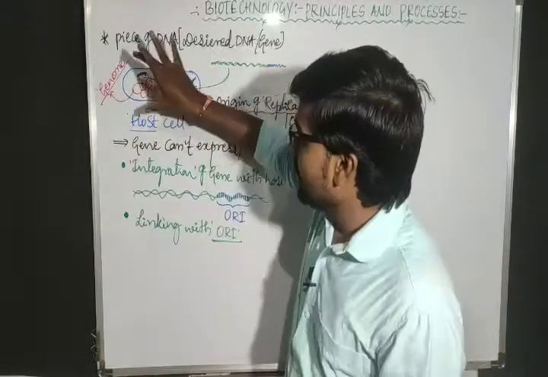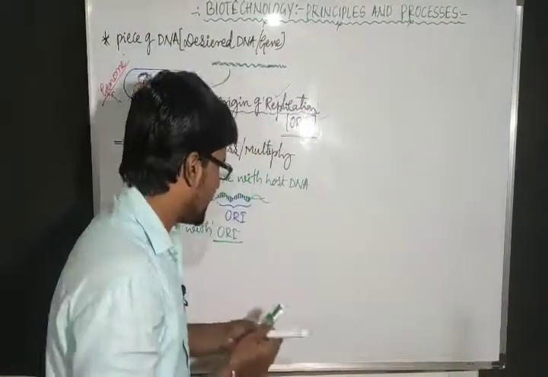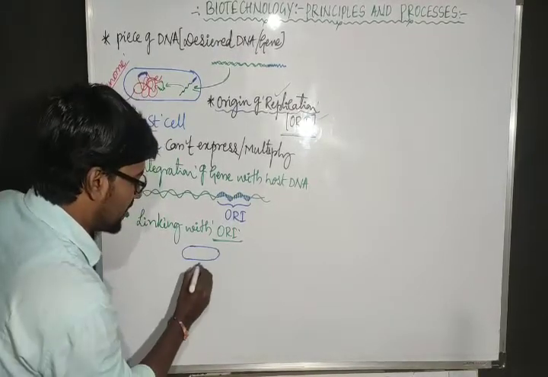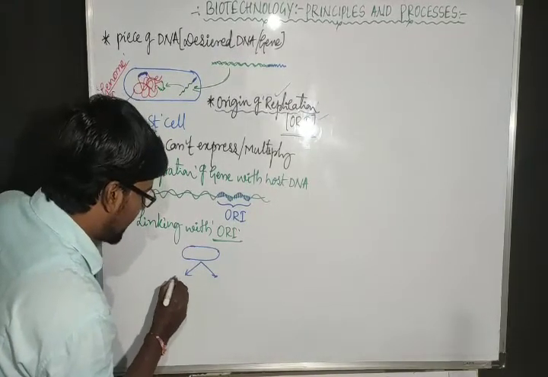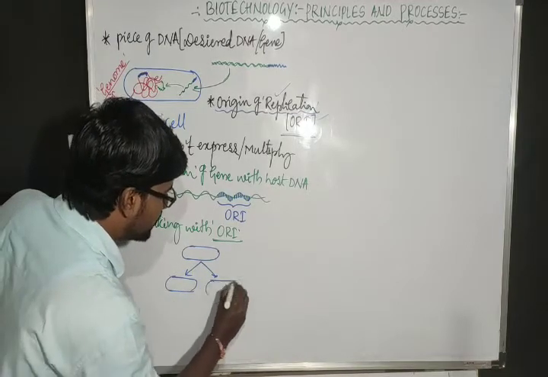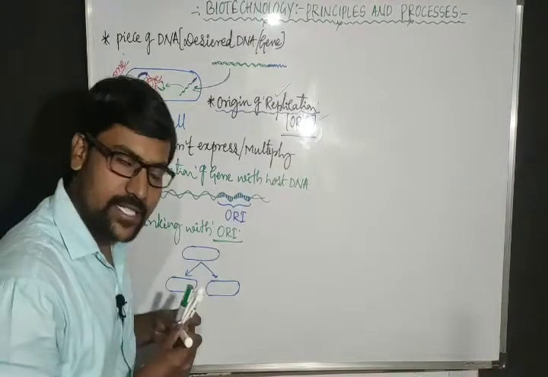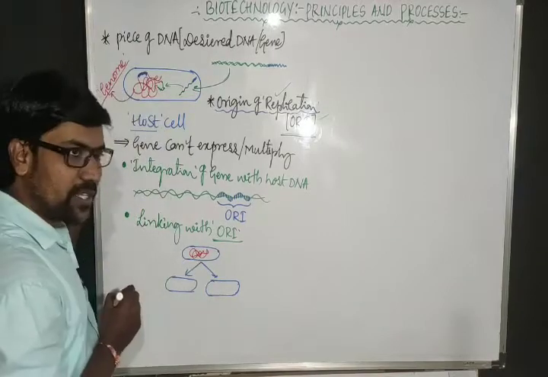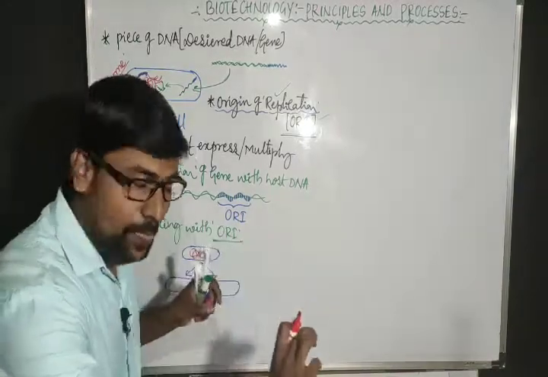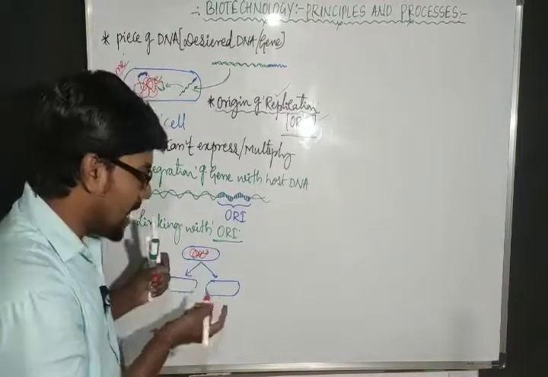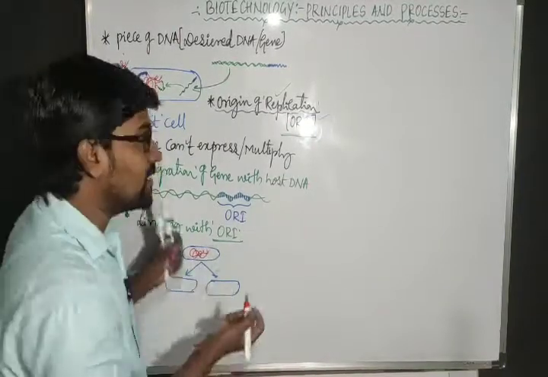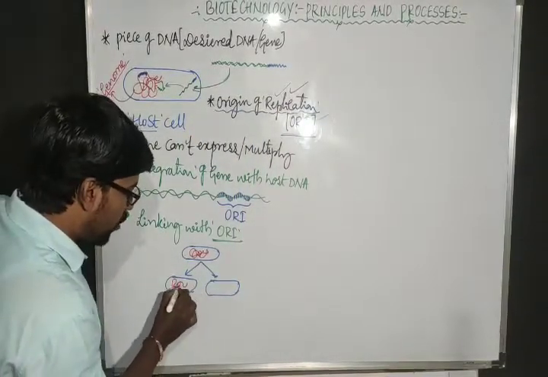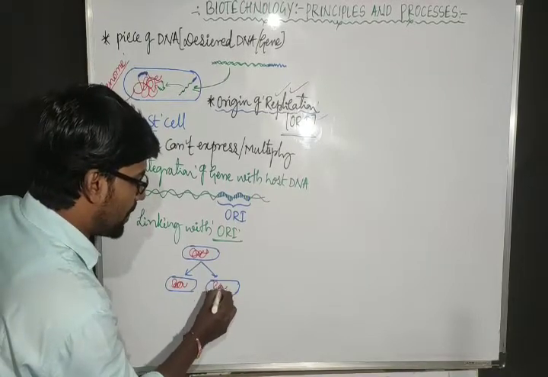So what I am telling is, imagine we have one E. coli cell. This E. coli cell will multiply, it will divide and form two daughter cells, right? Now inside the first parental cell, the DNA is present. When the cell is dividing, at the same time, what happens to the DNA inside? That DNA will undergo replication, and after the replication, one copy comes to this daughter cell, another copy comes to this daughter cell.